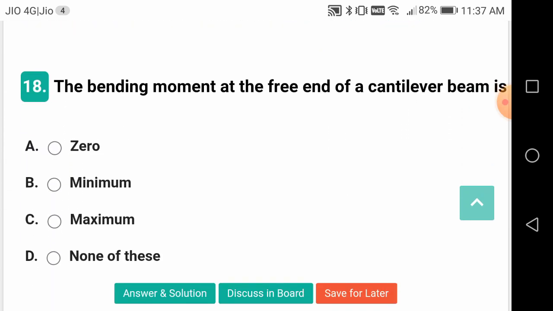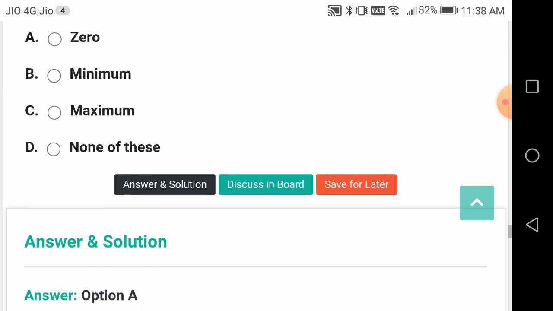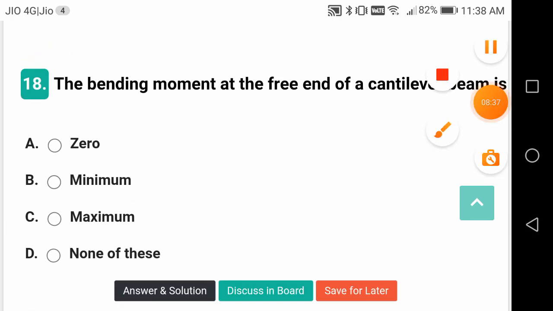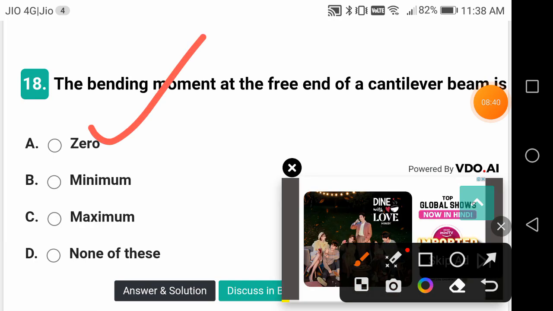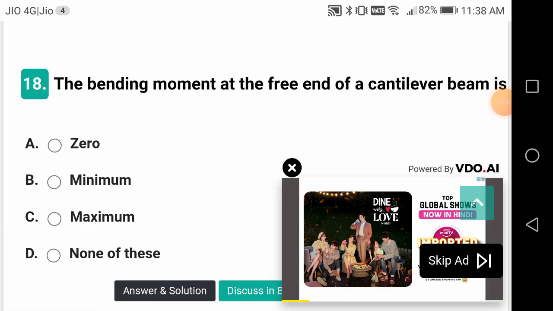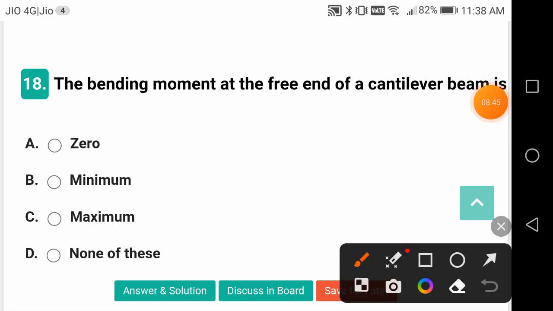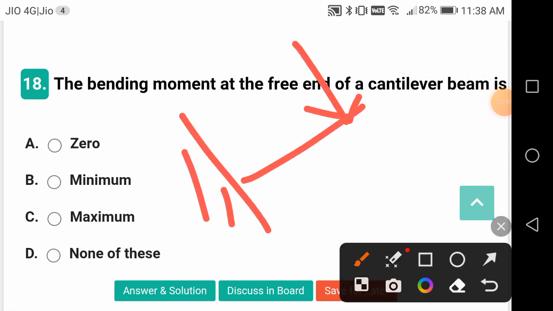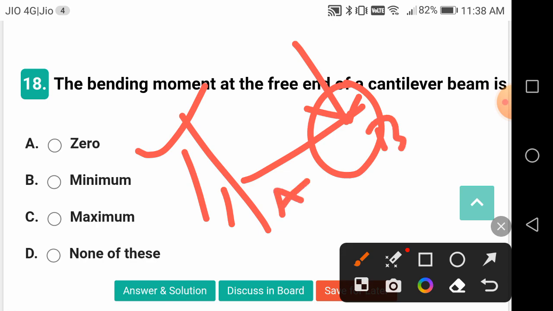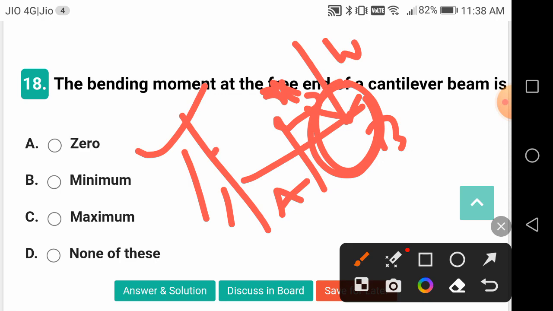The bending moment at the free end of a cantilever beam is what? It is 0. Why? This is your cantilever, friends. The bending moment at the fixed end will be maximum. This is your free end. It will be 0 because the load is acting through this point. If there is some distance x, then the bending moment will be the load into this distance x. But because x is 0 at the free end, the bending moment is 0 there. It will be maximum at the fixed end, equal to W into L.